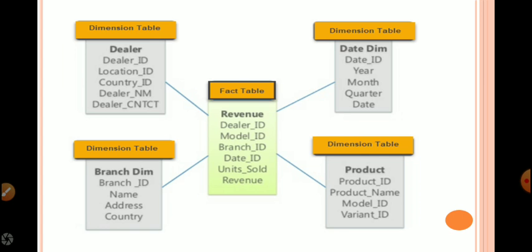You can see there, Revenue is a fact table which consists of Dealer ID that refers to the dealer dimension table, Model ID that refers to the product model, Branch ID that refers to the branch dimension table, Date ID that refers to the date dimension table, and then units sold and revenue.